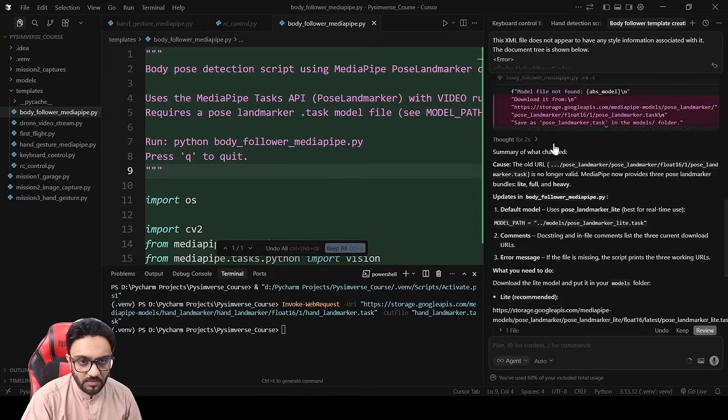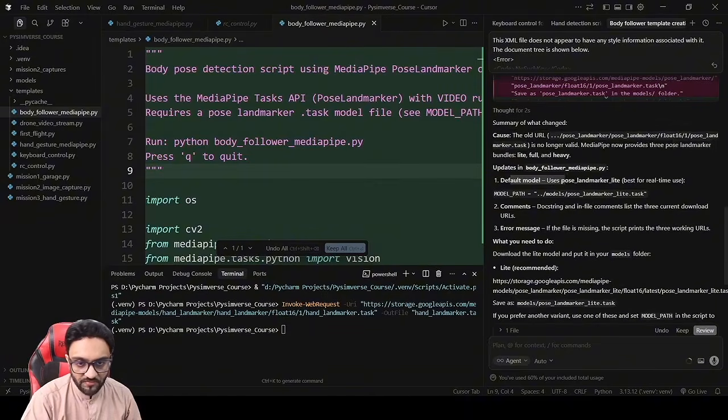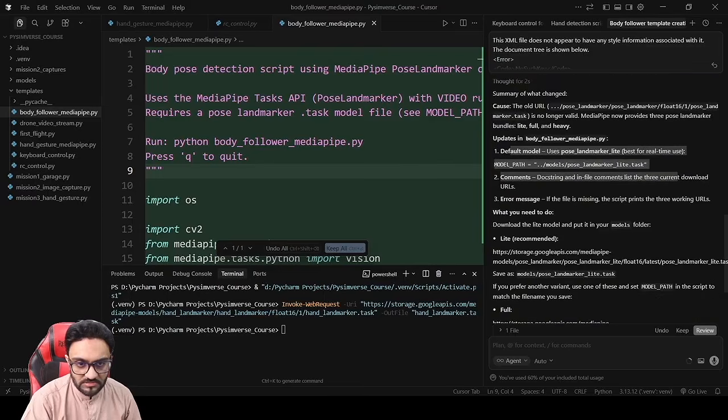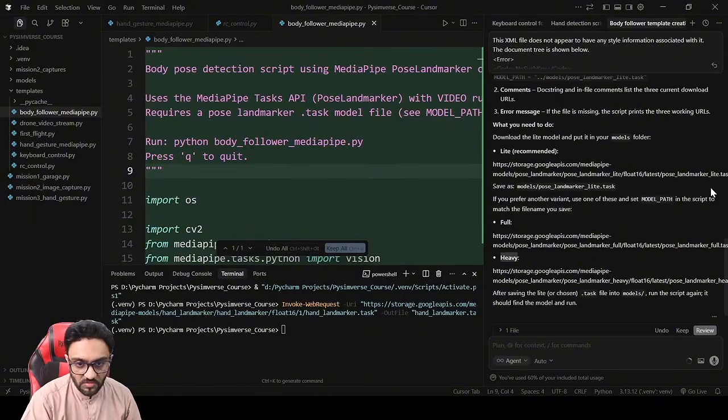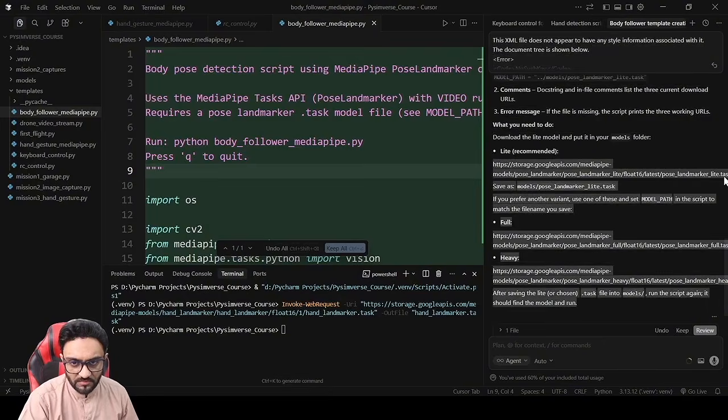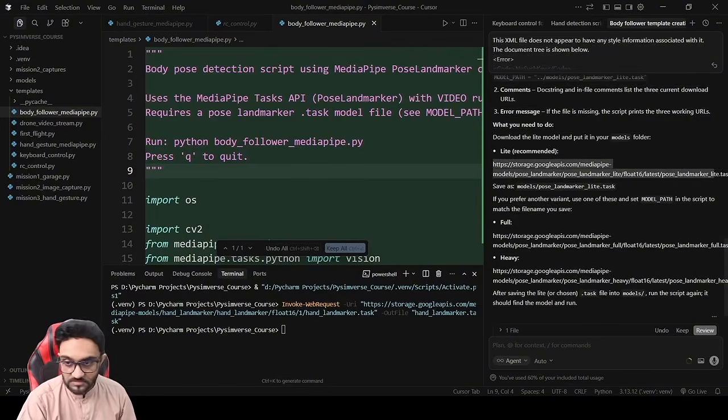Okay, so here we have a summary of what changed. The old URL is no longer valid. Now it provides 3 pose landmarker models: light, full, and heavy. So the default model is this, and it is recommended that we use light. Okay, we can use light. Then you have full and heavy. So again, it's up to you what you want to use, and if you don't get good results with one of them, you can of course shift to the other one. So I'm trying to copy this light dot task.